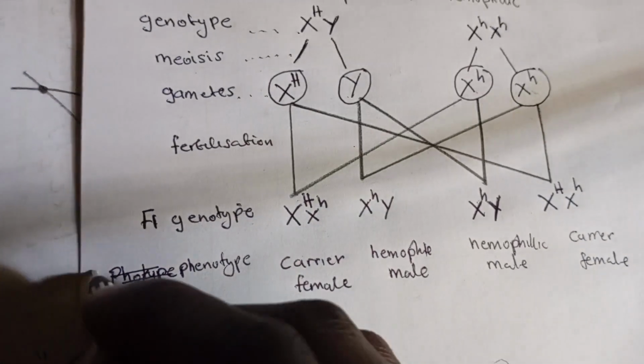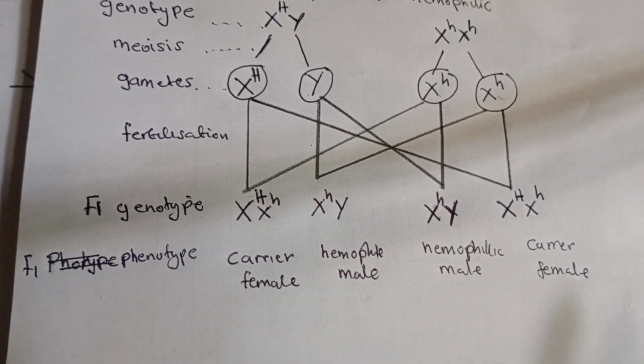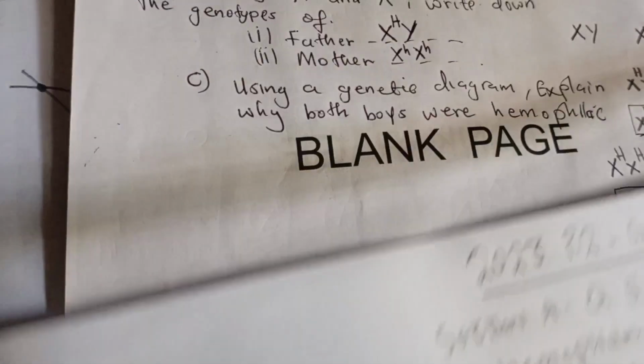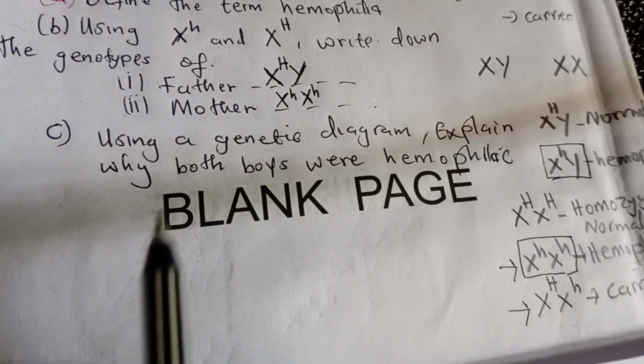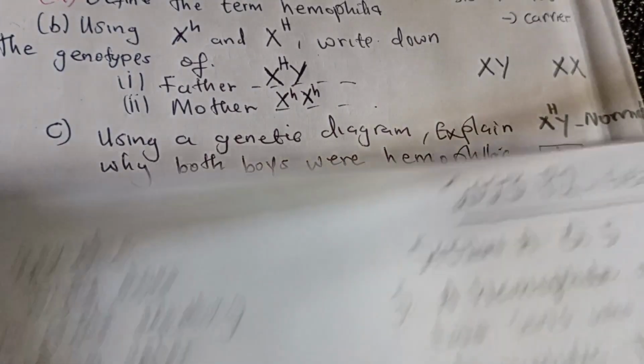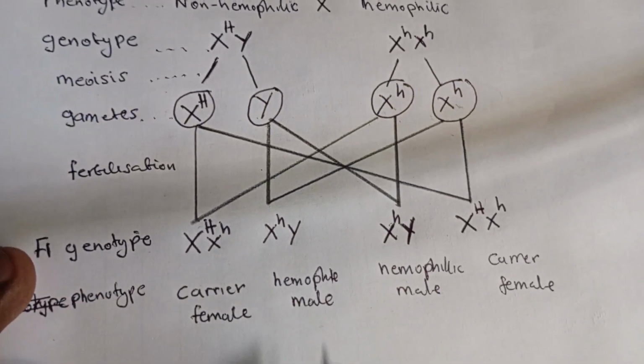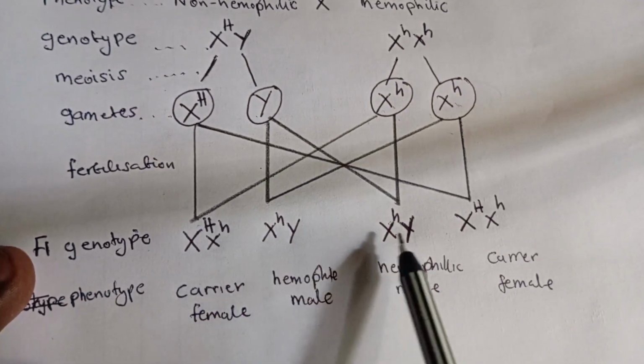Okay, so this is the F1 phenotype. The question here was saying, using the genetic diagram, explain why both boys were hemophilic. So the reason why both boys are hemophilic, we've shown here.